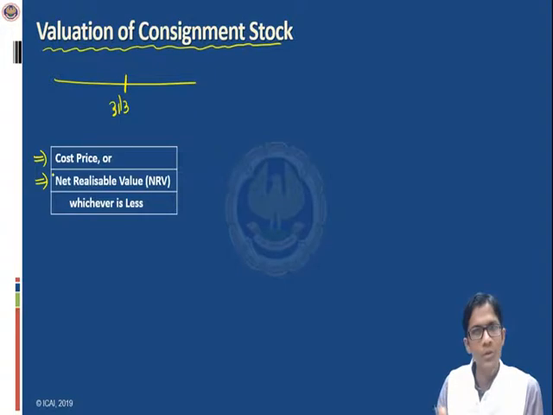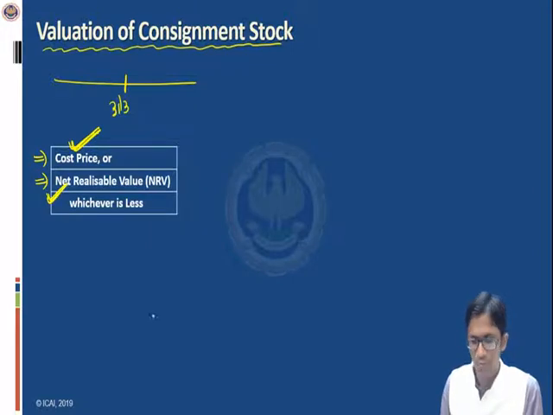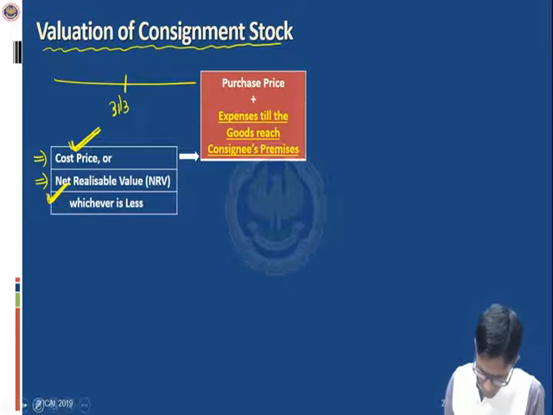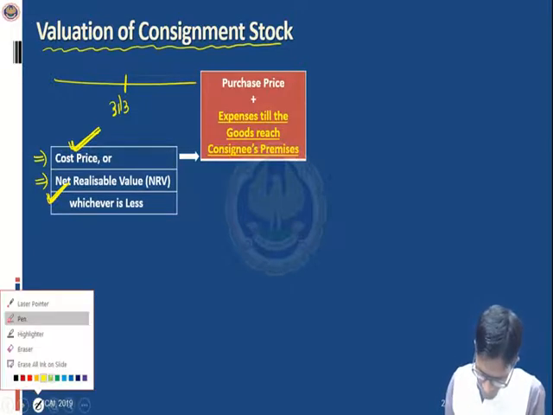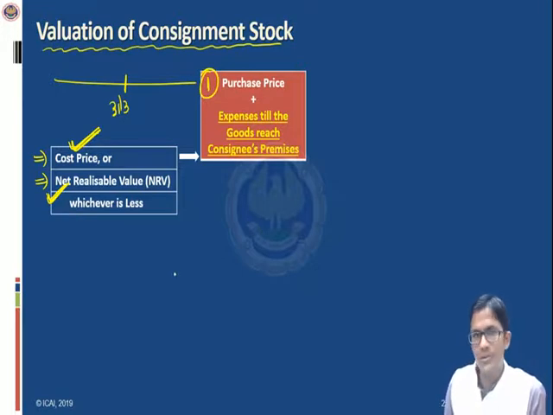But right now what I'm going to tell you is what all will be included in the cost price of consignment stock. And then I'll tell you what all will be included in the net realizable value. So let us understand one by one. Cost price of consignment stock will include two things. First is the purchase price.